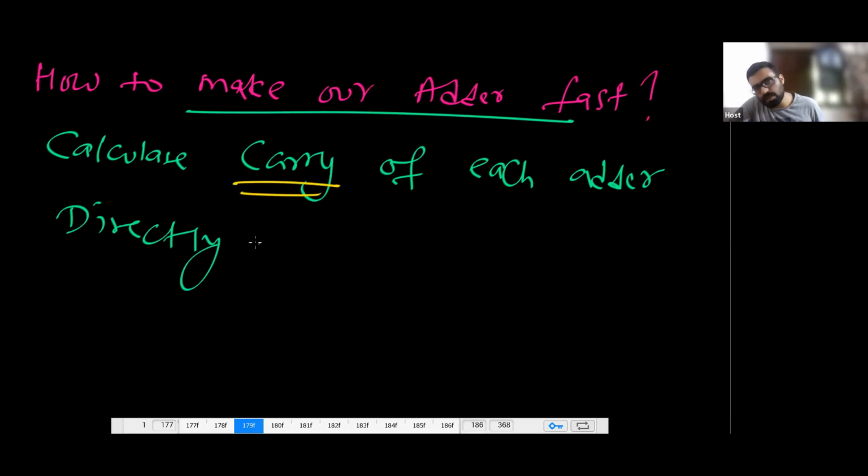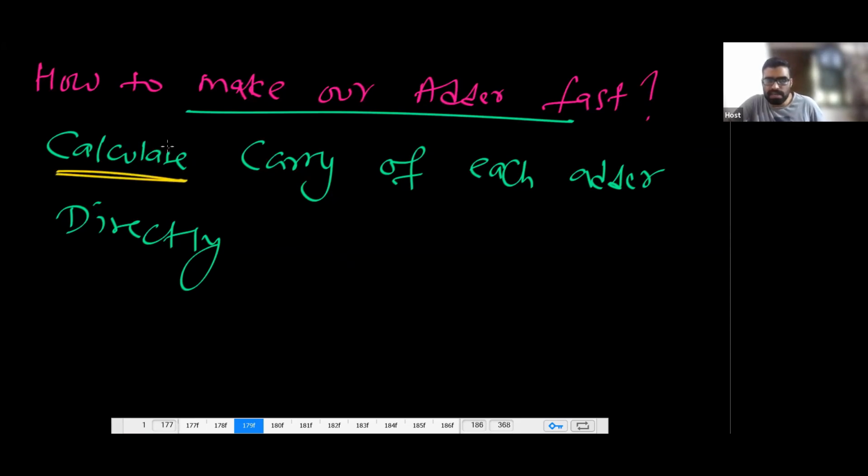Some people call it predict the carry, but that is not a good word. Why? Because we are not predicting. Prediction can be true or false, sometimes good, sometimes bad. Yes or no? If I say that I'm predicting something, it means that I'm not 100% sure. Is it clear or not? But we are not going to predict anything. We are exactly going to calculate the carry.